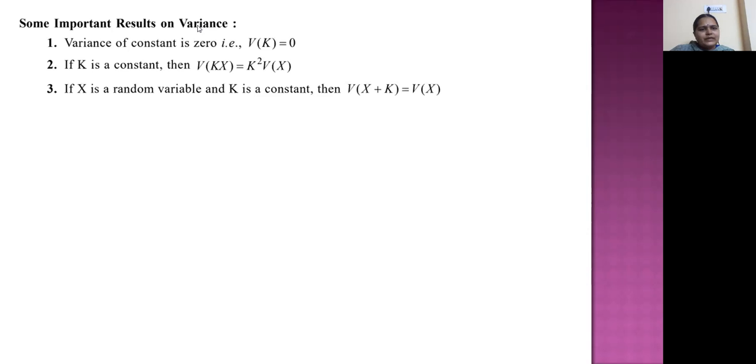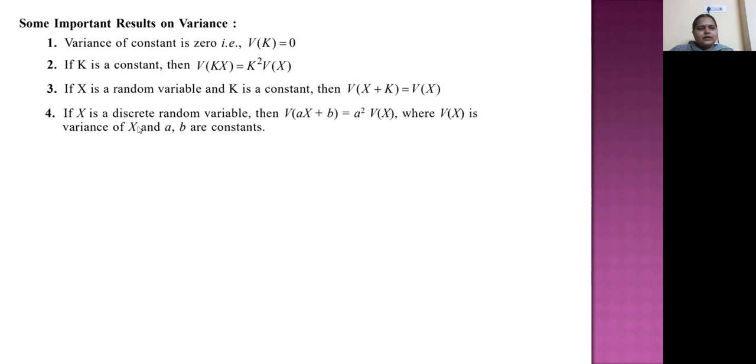Some important results on variance. Variance of a constant is 0. If k is a constant, variance of kx is k square into variance of x. If x is a random variable and k is a constant, then V of (x plus k) equals V of x plus V of k, but V of k is 0, so we have V of x. Another property: if x is a discrete random variable, then V of (ax plus b) equals a square into variance of x, where a and b are constants.